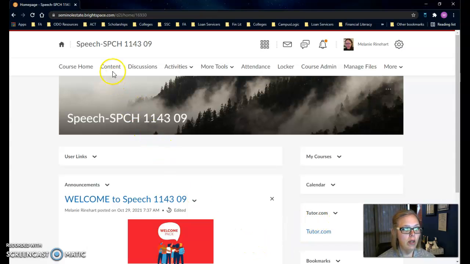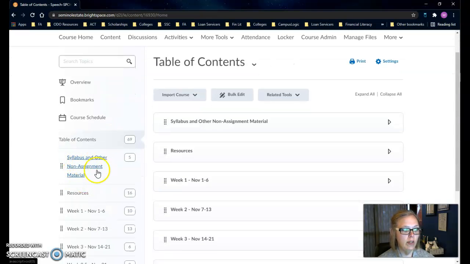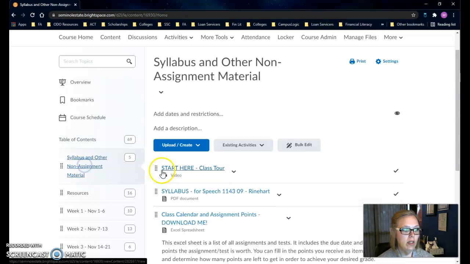For our course, it is most easily navigable through the content button. Now, one of the things about Brightspace is there's multiple ways to get to the same assignment. I highly encourage you guys, though, to use the content button as I've linked all of your assignments for each week in that area. So let's take a look. You'll notice when you go to content, your first 2 folders are syllabus and other non-assignment materials, which is where hopefully you found this video, and then resources. So let's look at the syllabus folder.